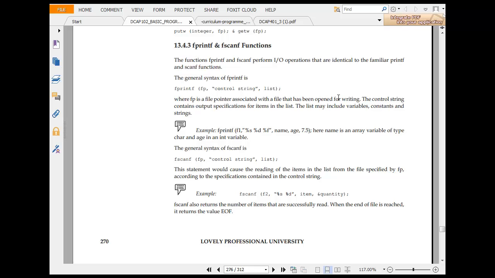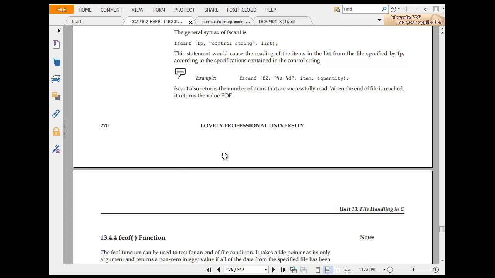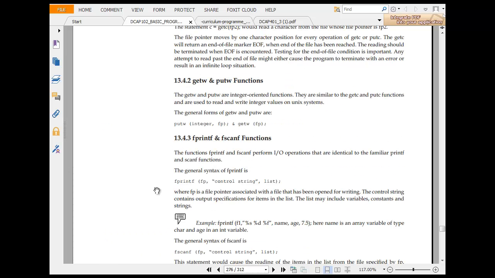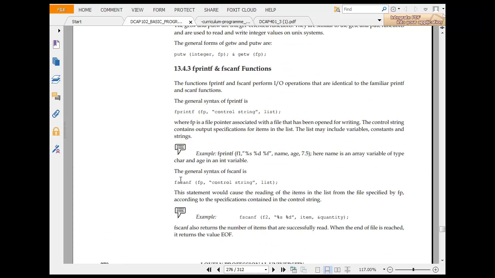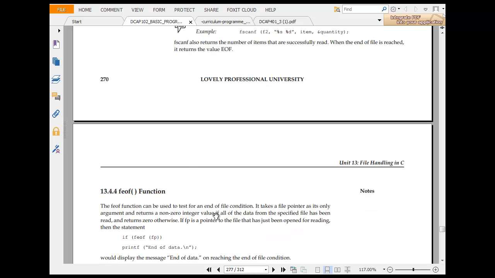So fscanf(fp, control string, list). This would cause reading of the items in the list from the specified file pointer according to the specification in the control string. Example, fscanf(f2, item, quantity). fscanf also returns the number of items successfully read. So that is fprintf and fscanf.